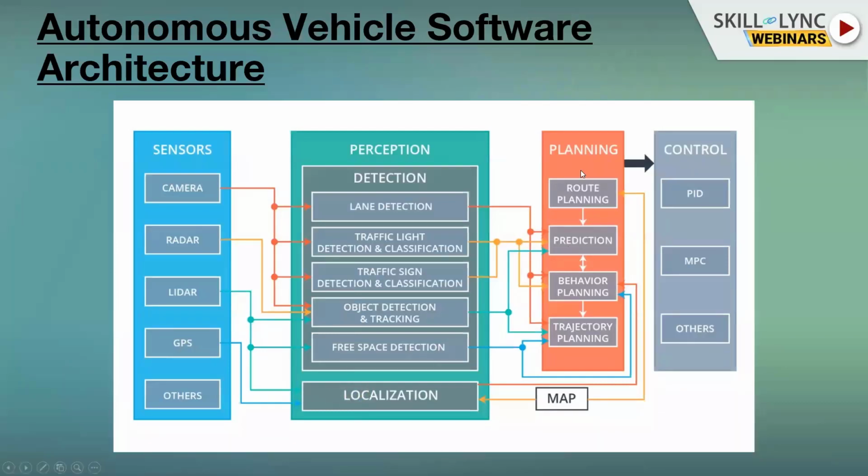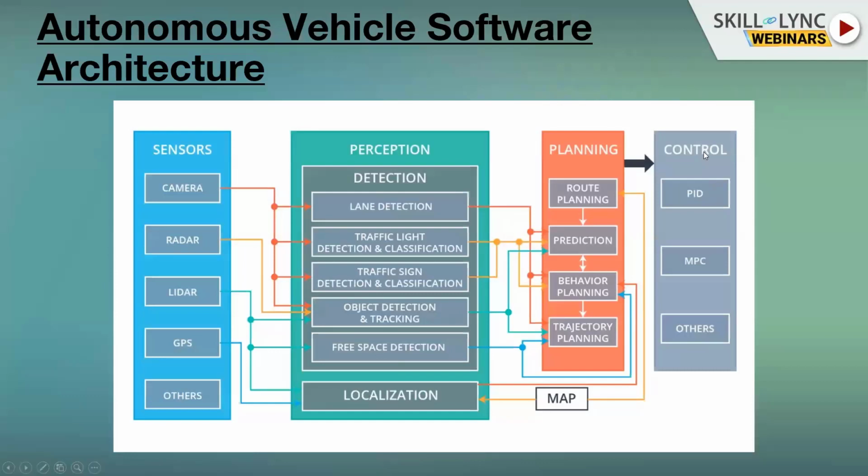Then we have the planning. This is the module that I have been working on for the last 10 years. This is mostly about route planning, prediction, and behavior planning. So, do I need to stay in my lane, or is it better to change lanes? And if I want to do this, what will be the trajectory? Then I need a trajectory, and the trajectory means that you need to consider the vehicle dynamics. If you want to follow this trajectory, this is the amount of steering wheel that you need to apply, and this is the amount of gas pedal and braking, or in more scientific terms, this is the amount of torque that you need to apply to your car.